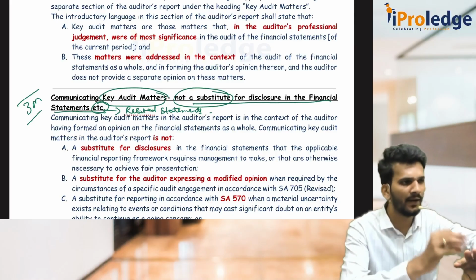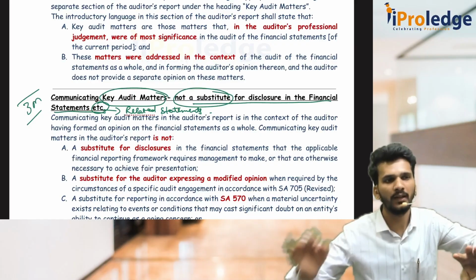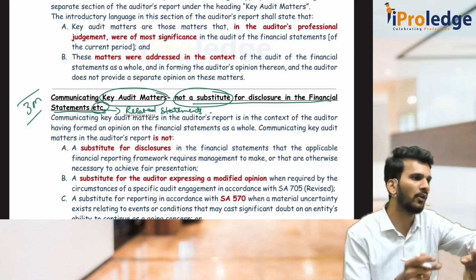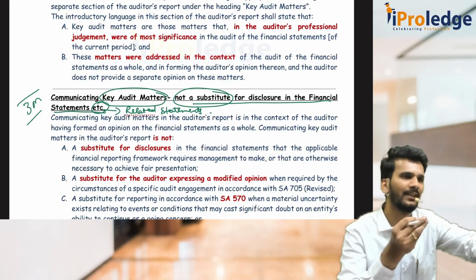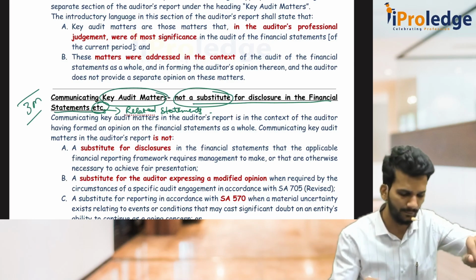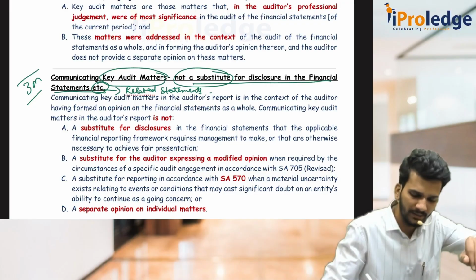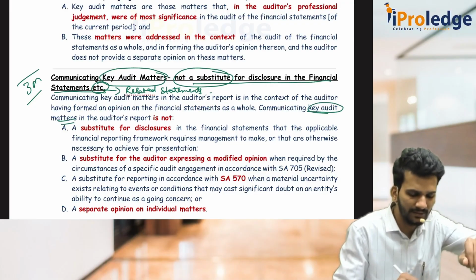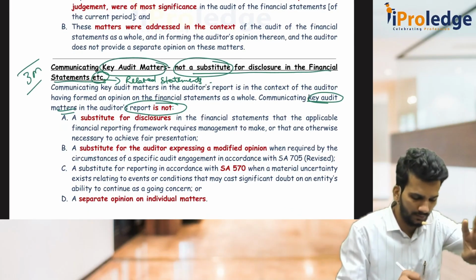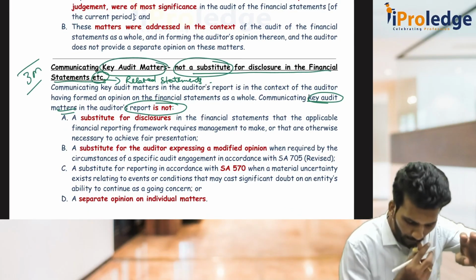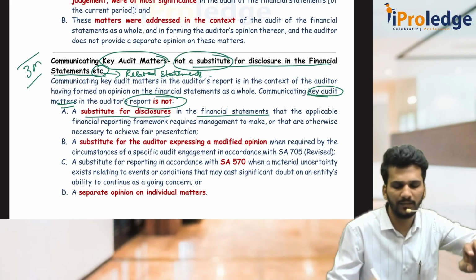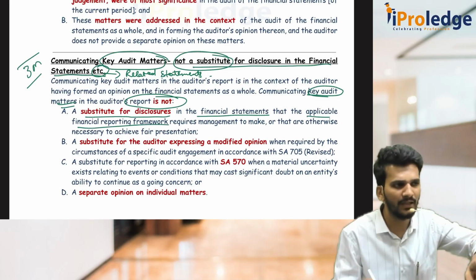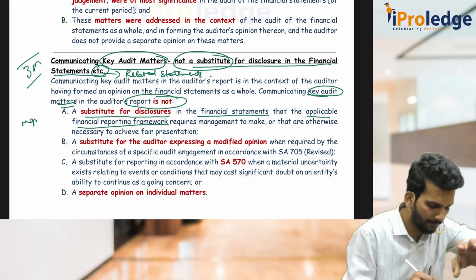Out of those items, the auditor will select some very, very important items and put them under his key audit matter. So it is the duty of the company to disclose as per FS, and it is the duty of the auditor to select a few things, if he felt important, and put them under key audit matter. And they also tell that just because he communicates under key audit matter, there are mainly 3 things. It is not a substitute for disclosure in financial statements as per AFRF. That has to be compulsorily disclosed. It is from the management angle, management's point of view.